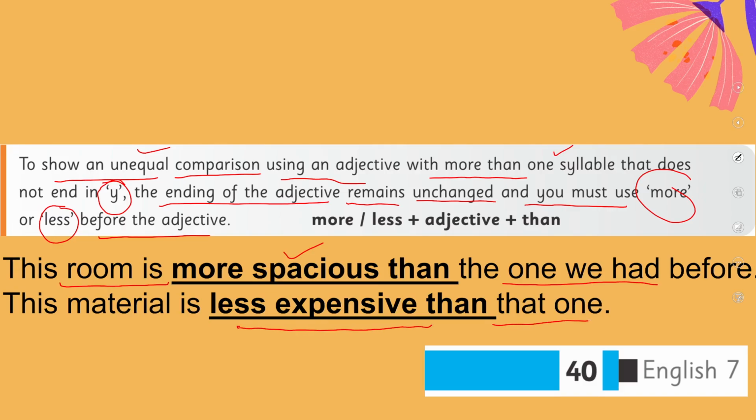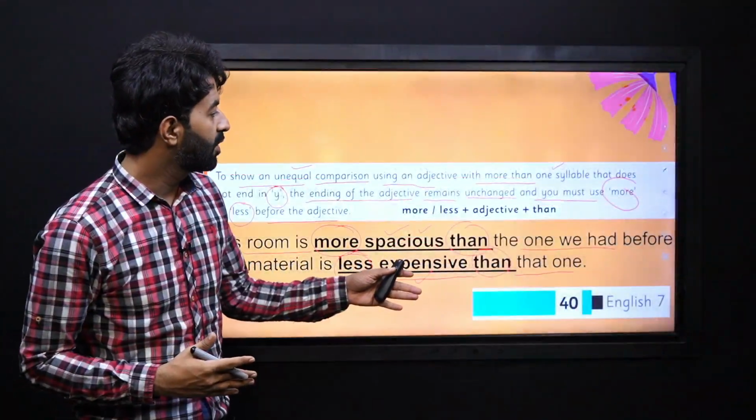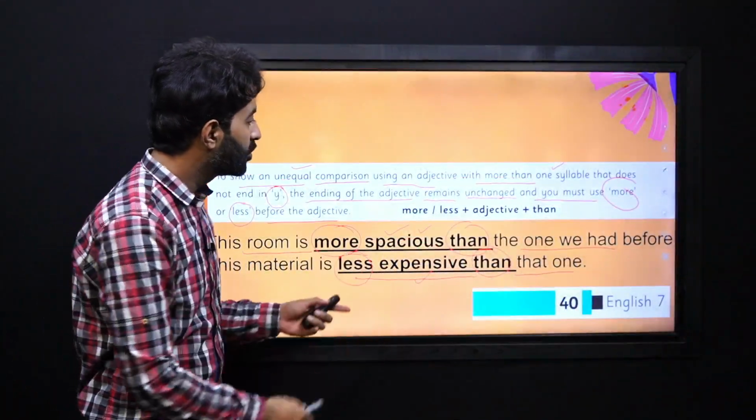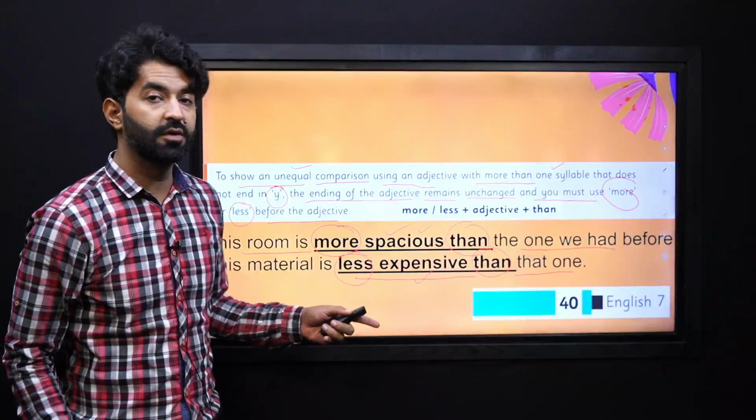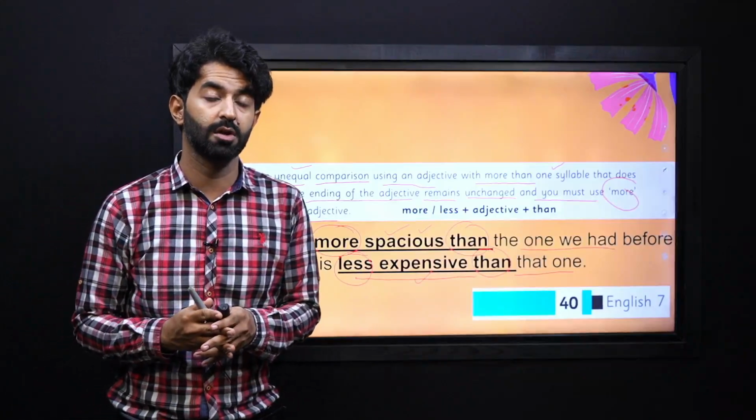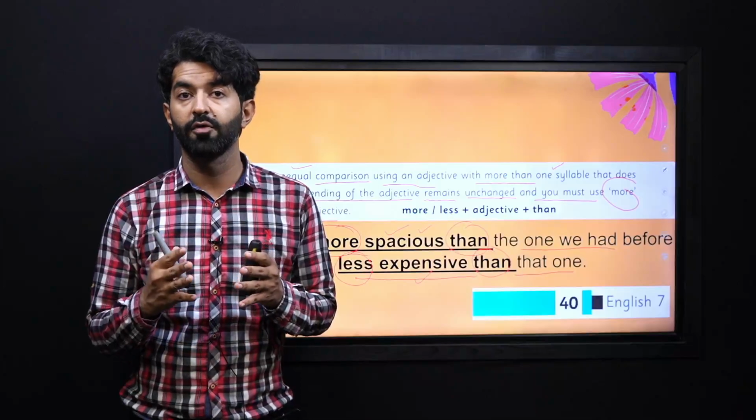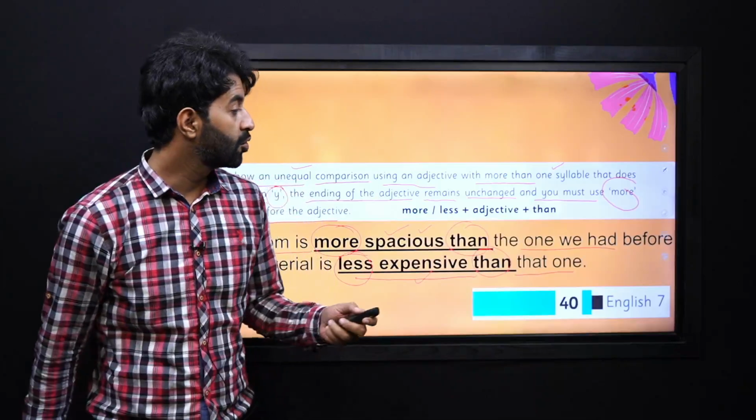You can see that we added more or less according to the situation, and then we added our adjectives followed by then. So, you can see clearly that when we are comparing two unequal things with an adjective and it has more than one syllable, you will be following this form to make a comparison.